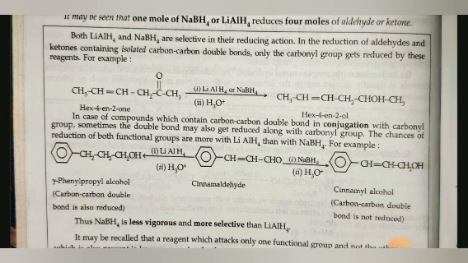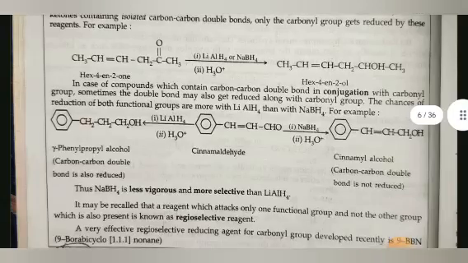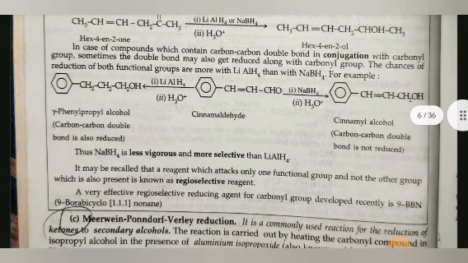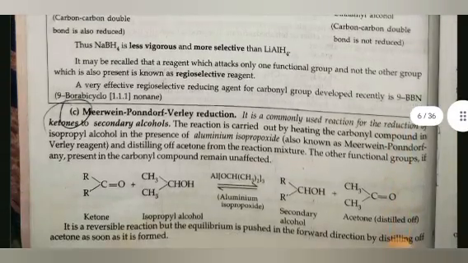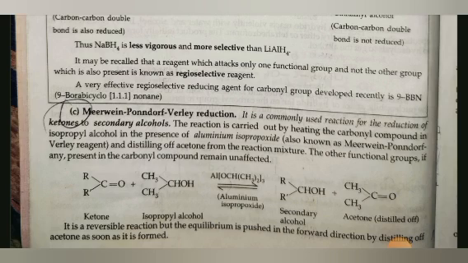The chances of reduction of both functional groups are more with LiAlH4 than with NaBH4. For example, cinnamaldehyde in the presence of LiAlH4, then H3O+ gives gamma-phenylpropyl alcohol, and in the presence of NaBH4, then H3O+ gives cinnamyl alcohol. Thus, NaBH4 is less vigorous and more selective than LiAlH4. It may be recalled that a reagent which attacks only one functional group and not the other functional group also present is known as a regioselective reagent. A very effective regioselective reducing agent for carbonyl groups developed recently is 9-BBN,